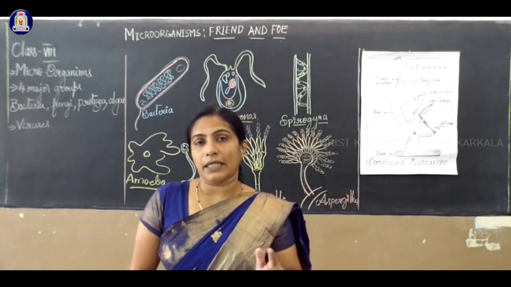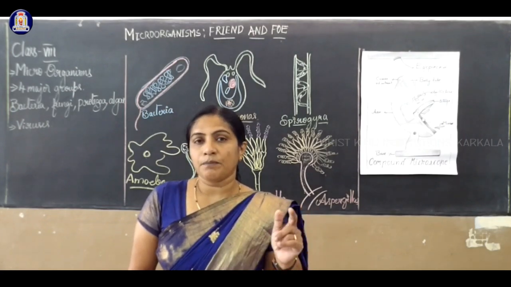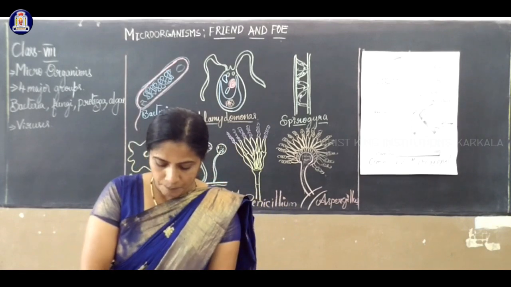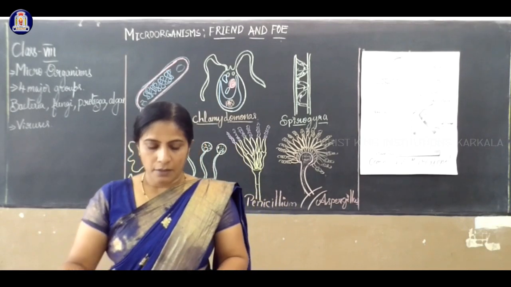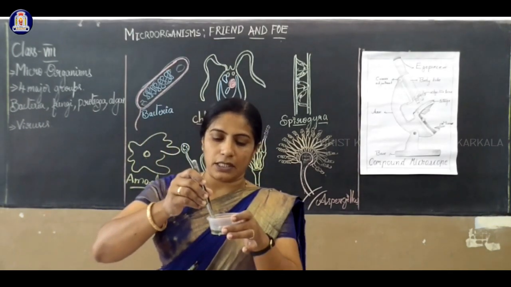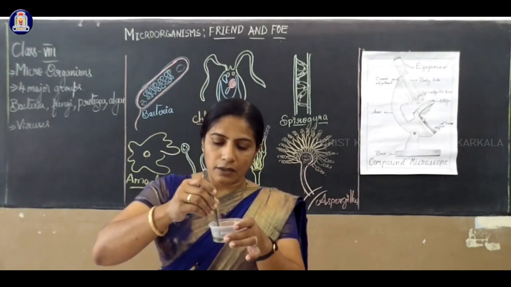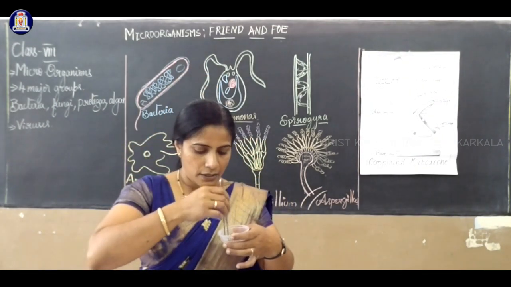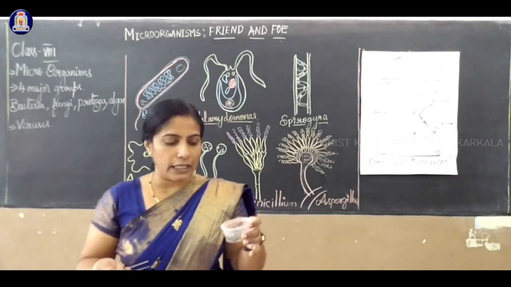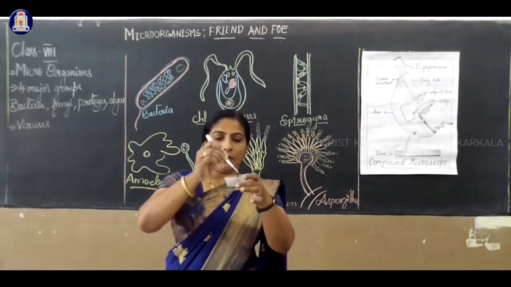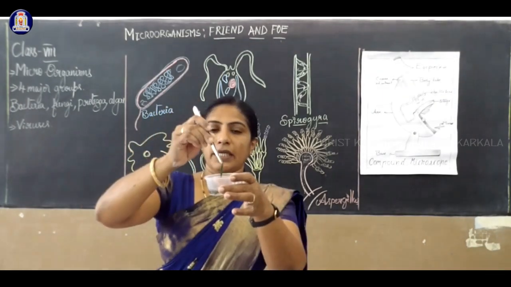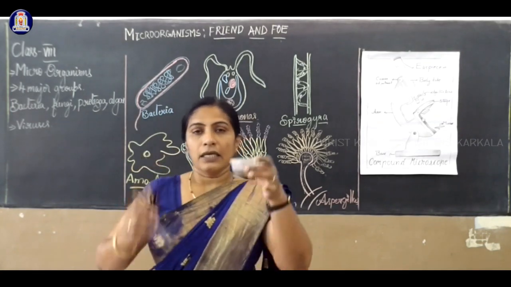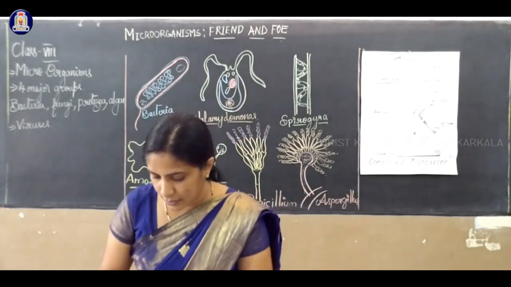Second activity, collect water from fresh water, maybe a pond, lake, etc. I have already collected water. You may observe a green structure inside the water, sometimes a green mat-like structure or maybe a floating structure. During the rainy season you will get all this. If you observe it, take a little amount of this.